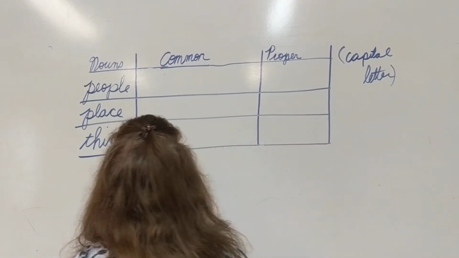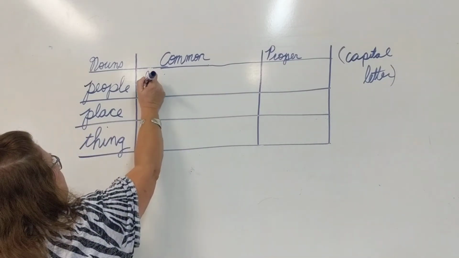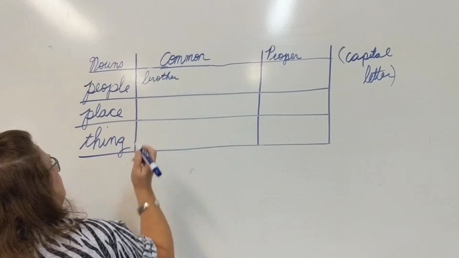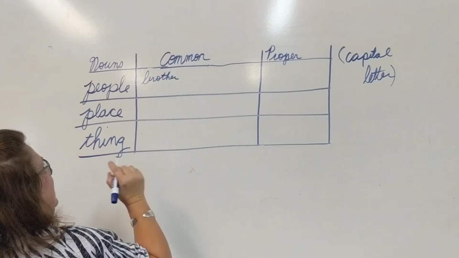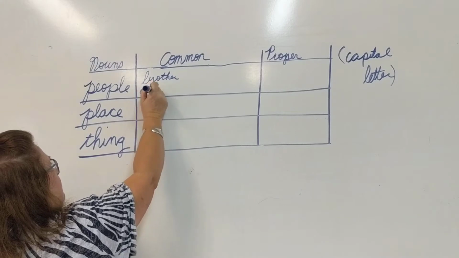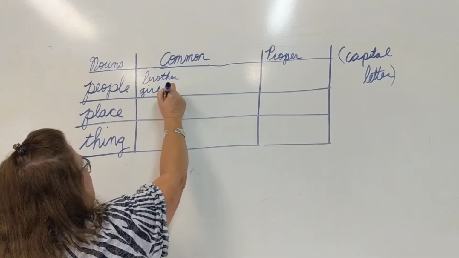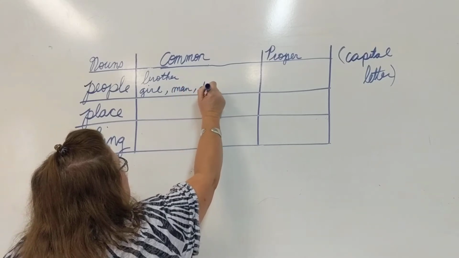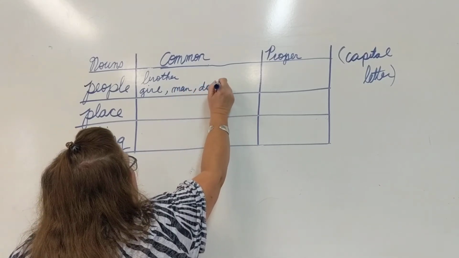So let's talk about people and let's name some common nouns. So for people, we have brother, we have girl, we have man, we have doctor. These are all people.